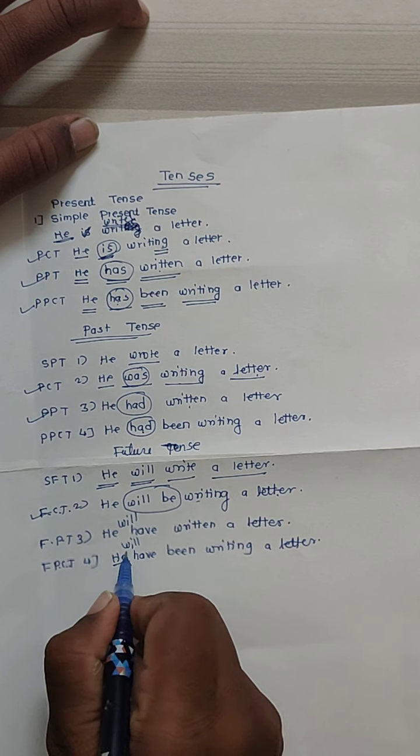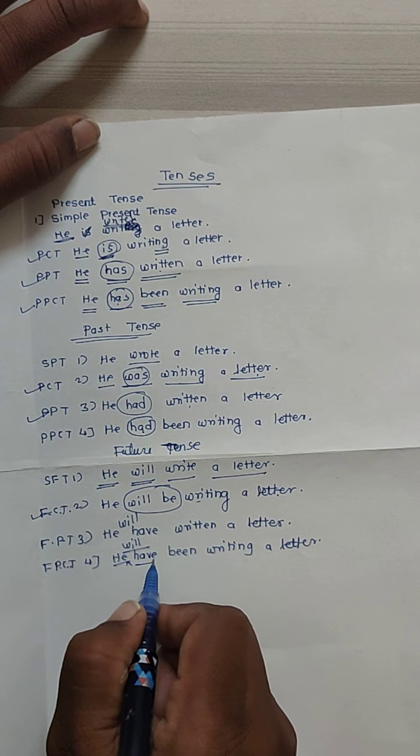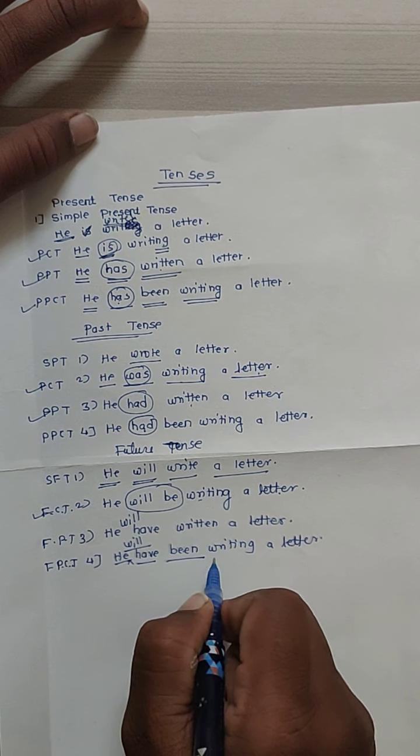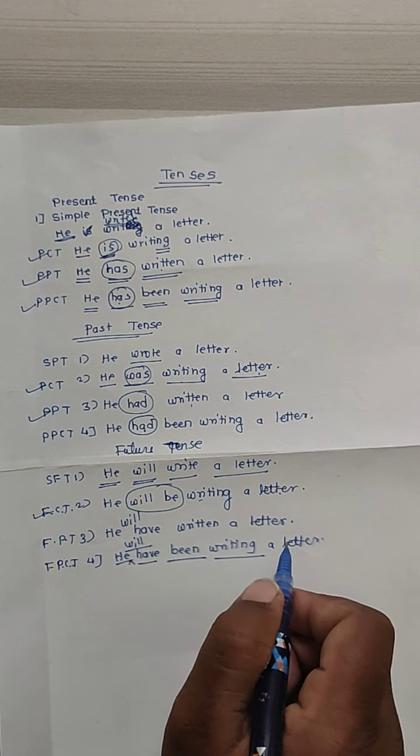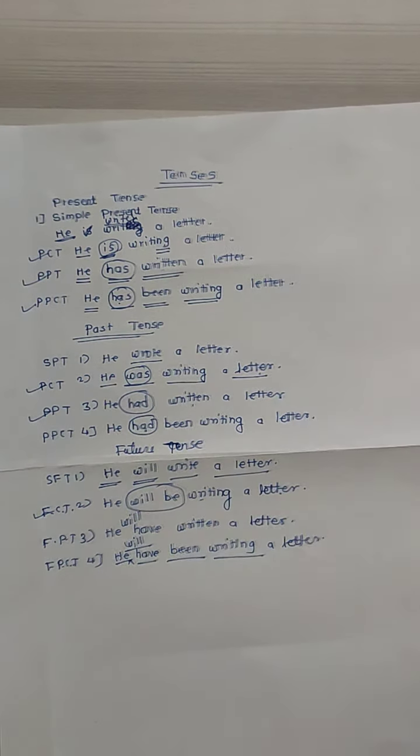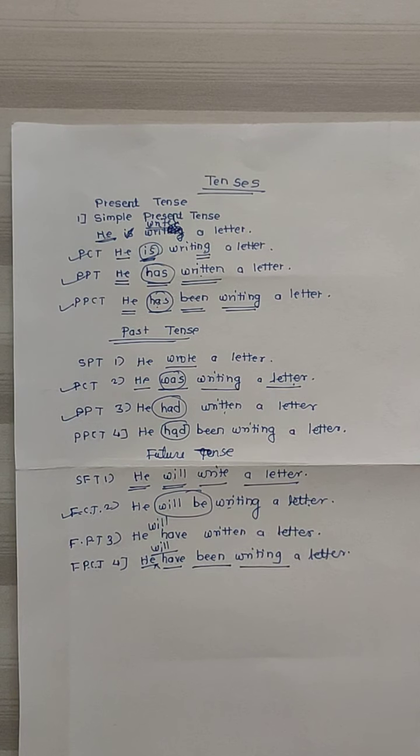So subject, auxiliary, been form with ing, and object are there. That's the way you have to change one sentence into 12 tenses.